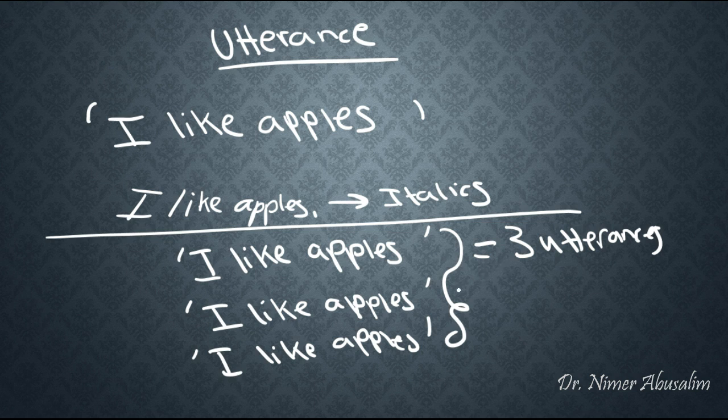But if you notice, they're all the same sentence, so it's only one sentence. So this is one sentence uttered three times. That's just a simple example of why we need conventions like the single quotation marks or the italics to distinguish whether something was an utterance or a sentence.